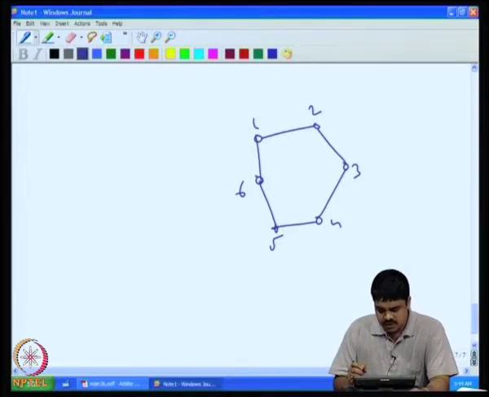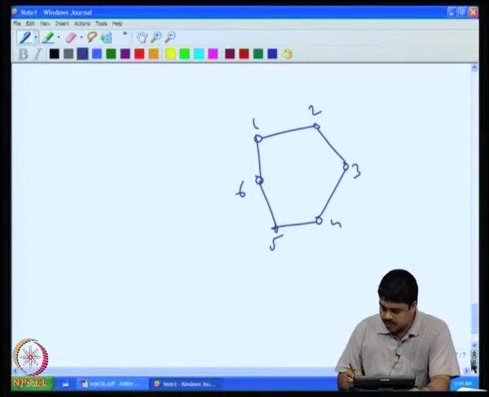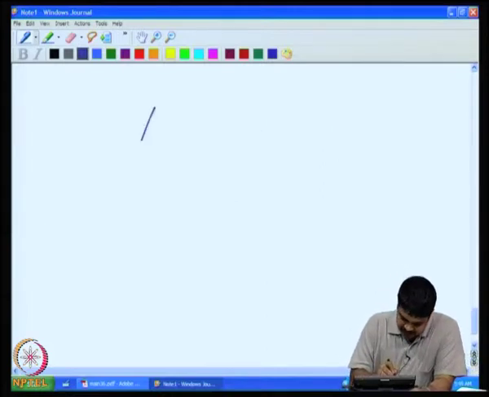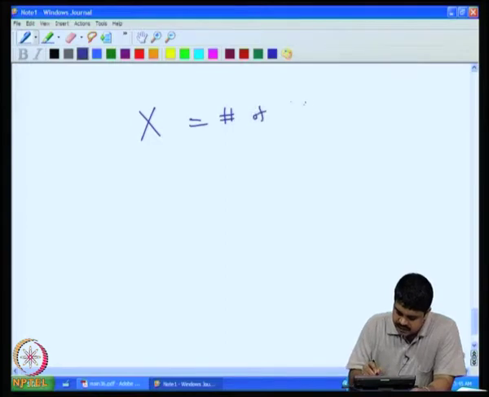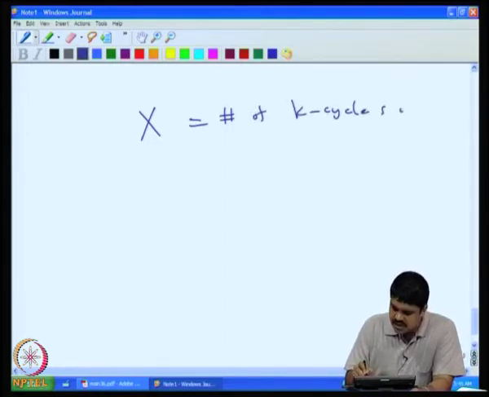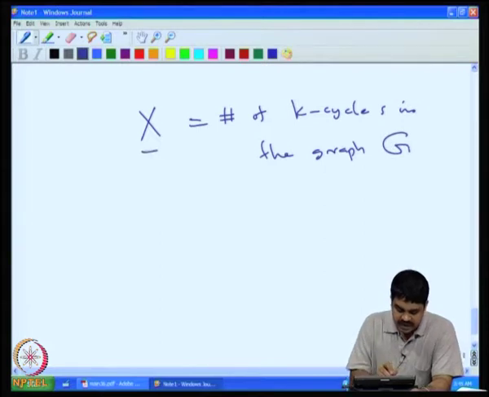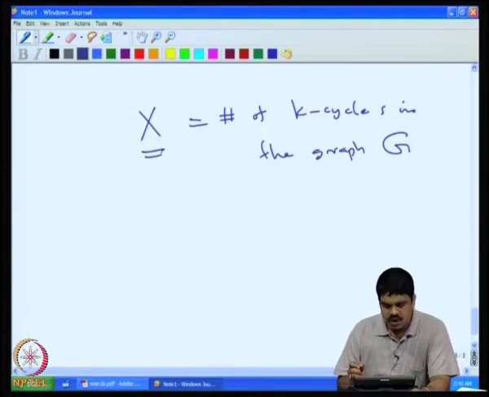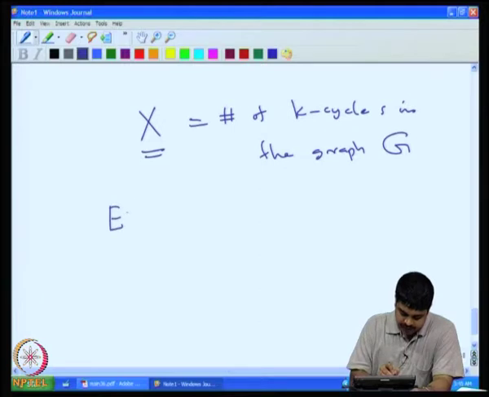Now I am interested in this parameter X, that is the number of k cycles in the random graph G. So this is a random variable. Now how do I find the expectation of X?